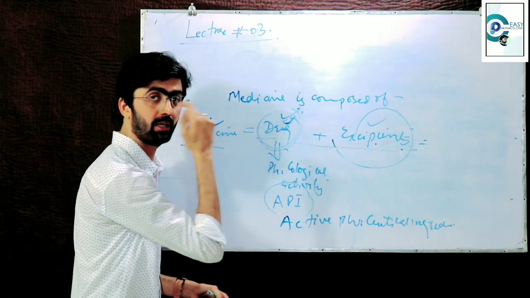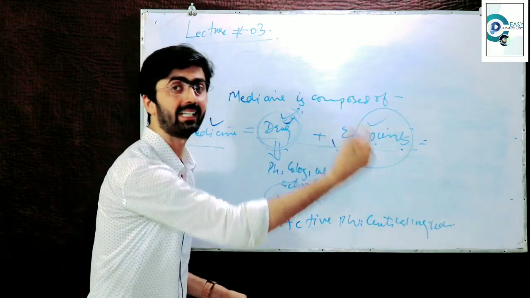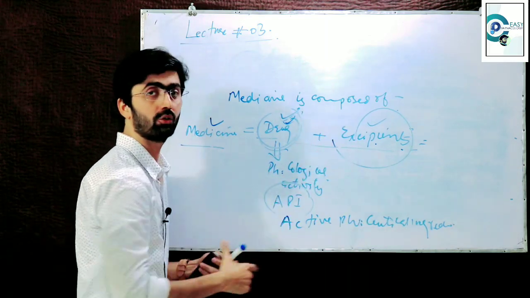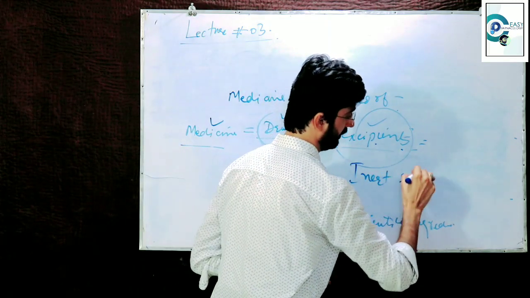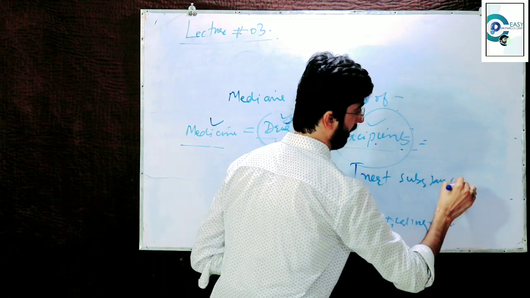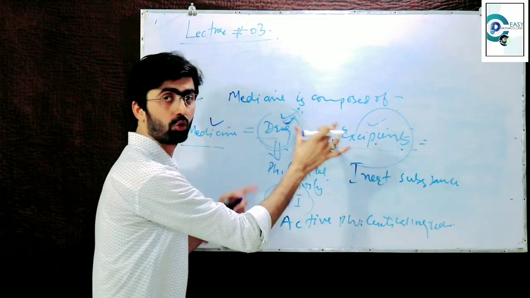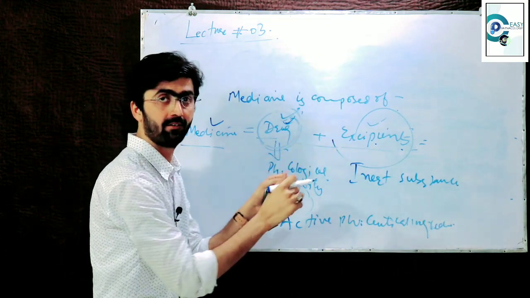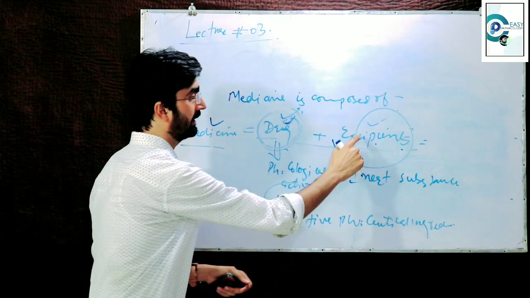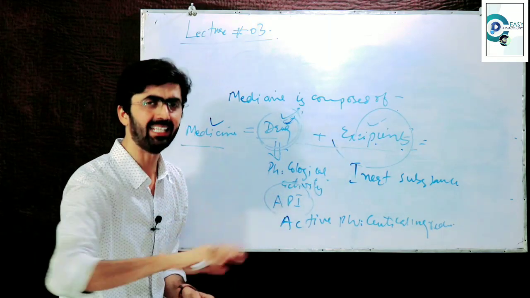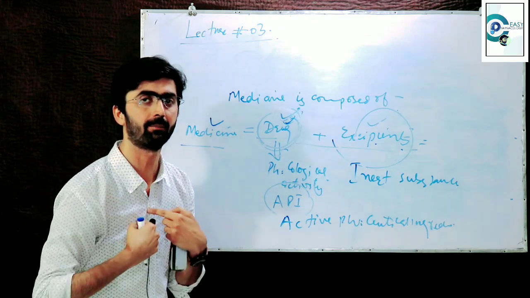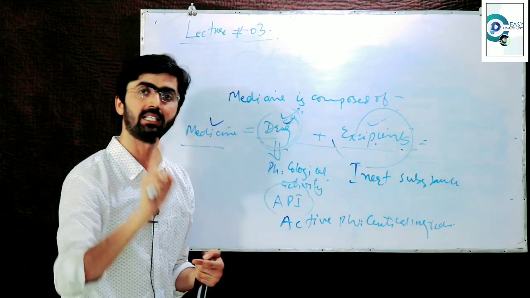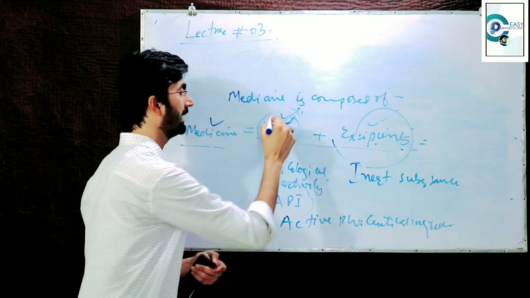This is the active ingredient, this is the inactive ingredient, and these are also known as inert substances. These also go along with the drug into our body, but these haven't any function, any pharmacological activity in our body. The pharmacological activity is only possessed by this one.